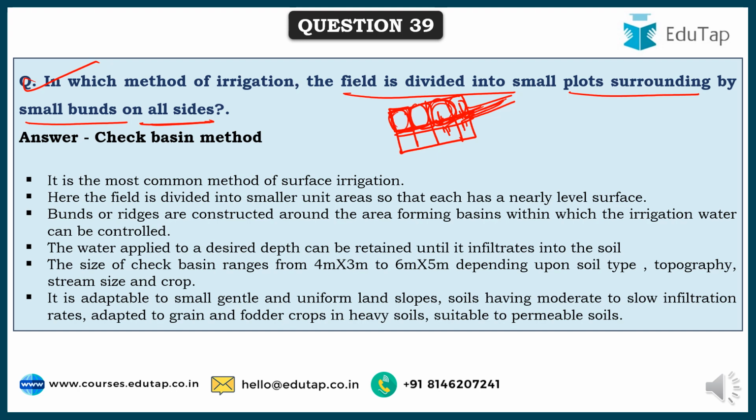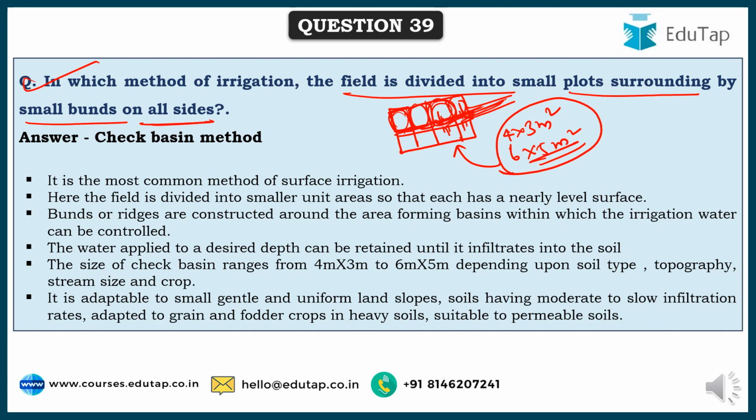And generally these basins have a size of 4 by 3 meters, or 6 by 5 meters, based on the type of soil and topography, stream size, amount of water that can be provided, and the type of crop also. Based on all that, this is the size of the plots that is generally followed.